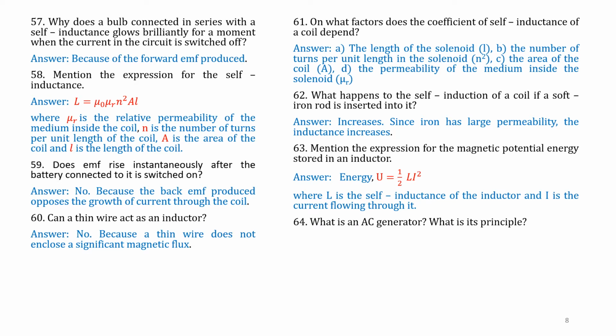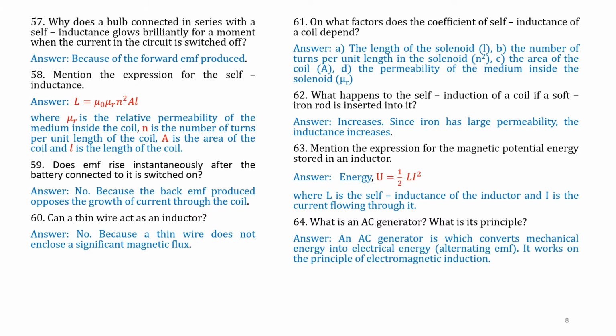Question 64. What is an AC generator? What is its principle? Answer. An AC generator converts mechanical energy into electrical energy. We have seen generators in our houses, where diesel operated generators are used to produce a small quantity of electricity.